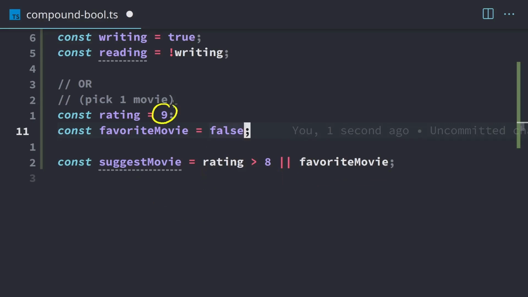In this case, our rating is 9. So this will evaluate to true automatically. And or is short circuiting, which means once we get a true, like we have here, the rest of this is going to be ignored.